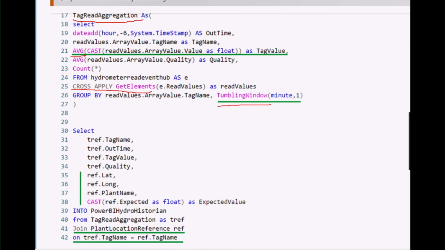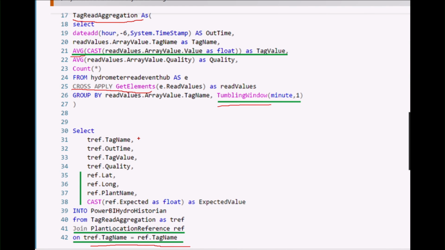So the top query is basically going to break it apart and get all of our tags on a 1 minute average. The second query is where we're going to merge these two streams. So we essentially can provide a join, the equivalent of a database join, between our real-time stream and our reference stream. And we're going to do so using tag name. As you noticed in that CSV file, we had the ugly tag name. This is why.